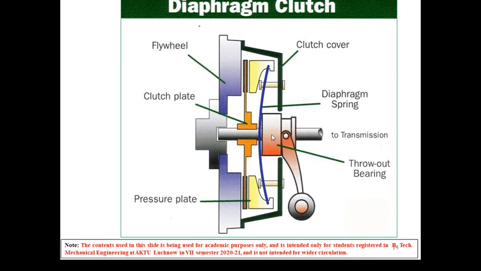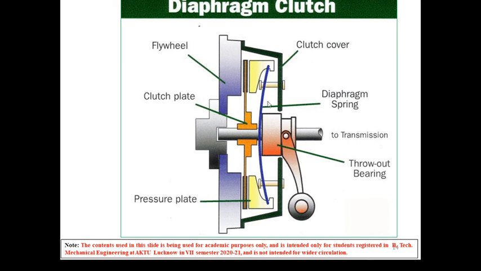When the driver releases the clutch pedal, what will happen? This pressure plate will go to the left side and push the clutch plate against the flywheel. So this enables the transmission of power. In this case we have a diaphragm in place of springs.